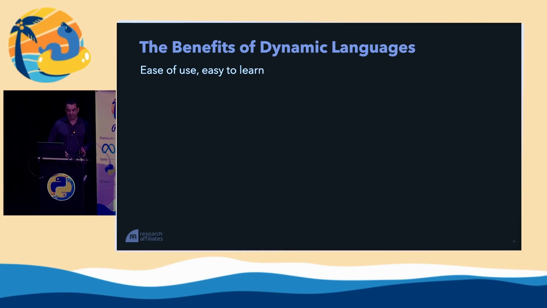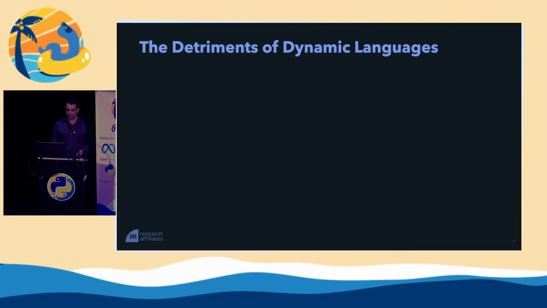So dynamic languages have many benefits. They provide ease of use and are easy to learn. These are not trivial benefits. Ease of use and easy to learn means that we can rapidly prototype code, we can work quickly and efficiently, and extremely important, we can bring people into the language. People can use Python without committing much time to computer science, and that has been extremely important for the development of Python. Furthermore, with dynamic languages, we often can skip a lot of boilerplate. Our code is more concise. That makes it easier to read and easier to maintain, and that is a very important thing.